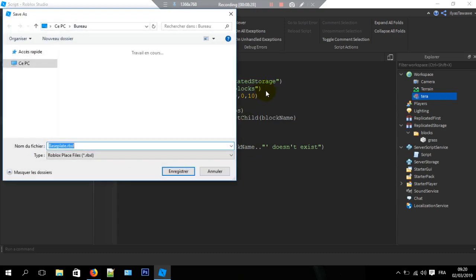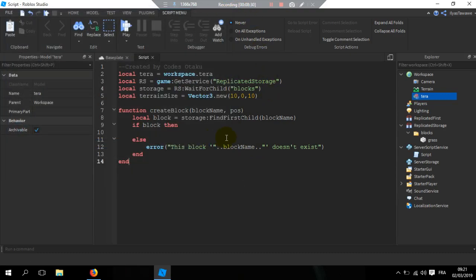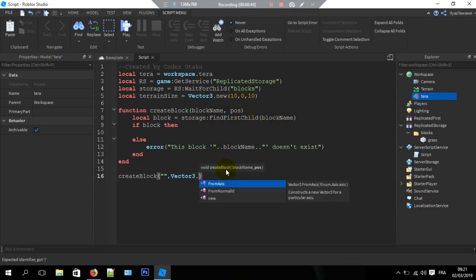So now if we try to address a block that is not there, let's try it here. For example, that string, that block, that is none, well, it's not there. There's just a grass block right there. So vector tree.new, we don't even need it actually.